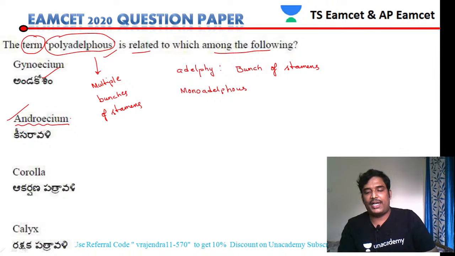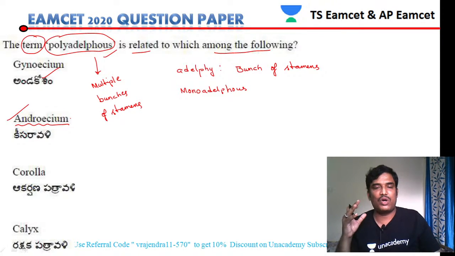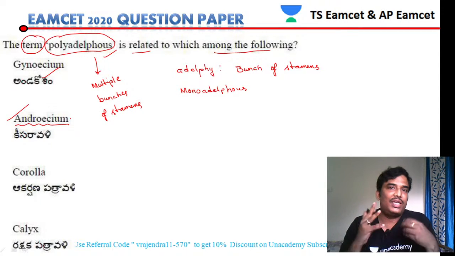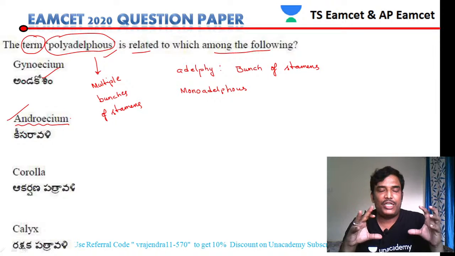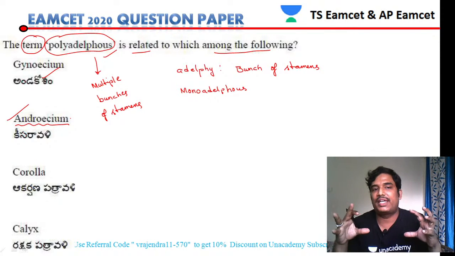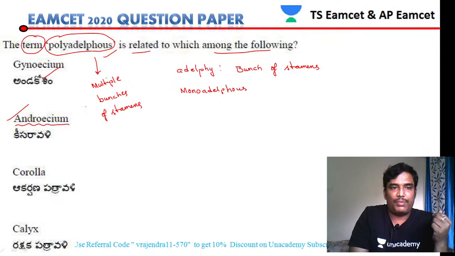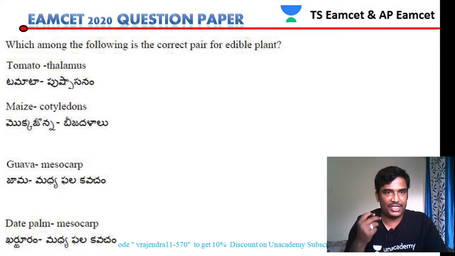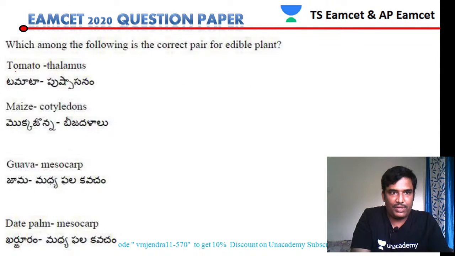So the polyadelphous condition means multiple bunches of stamens in a flower. If there is only a single bunch of stamens, it is called monoadelphous. If there are two bunches of stamens in a flower, it is called diadelphous. Multiple bunches, more than three or four, is called polyadelphous. The adelphous condition is related to the stamens, and stamens are the male reproductive parts of the flower. That is the reason you take androecium as the answer. Okay, let us go to the next question.